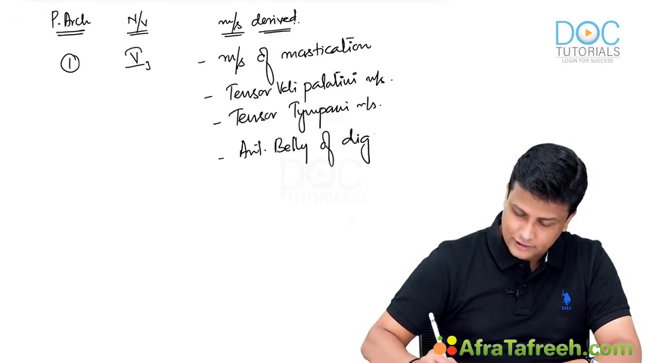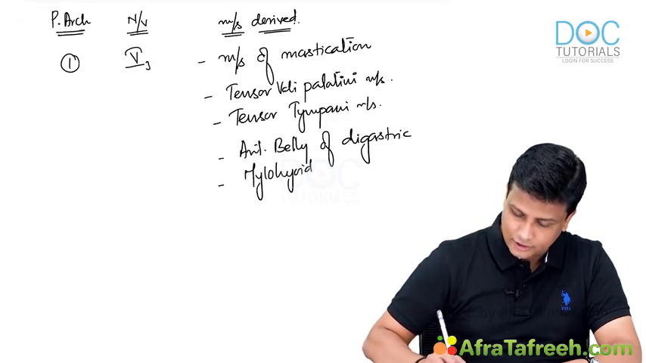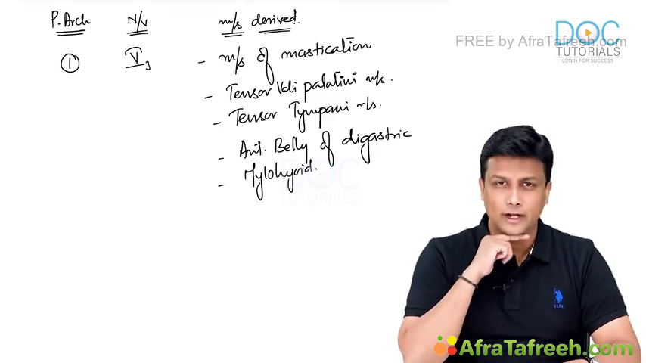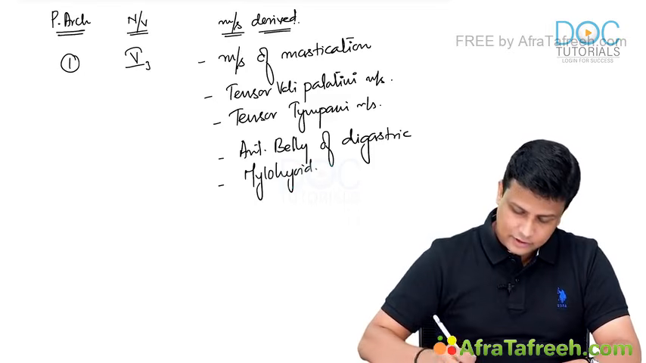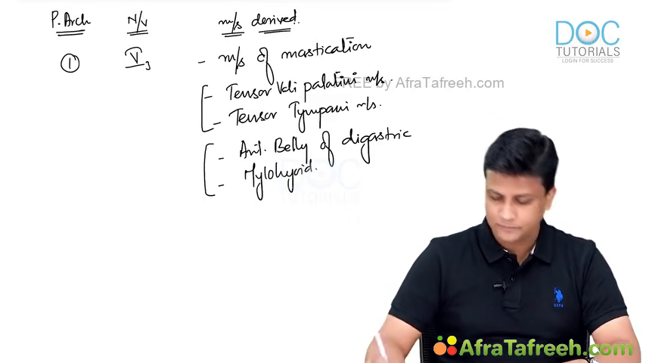Anterior belly of digastric. And along with the anterior belly of digastric, you also have to remember mylohyoid muscle. So anterior belly of digastric and mylohyoid together, they are going to form that oral diaphragm. So I always remember these two muscles together and then the two tensors together.